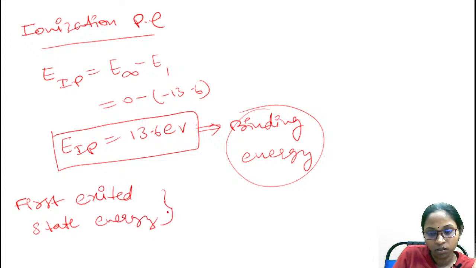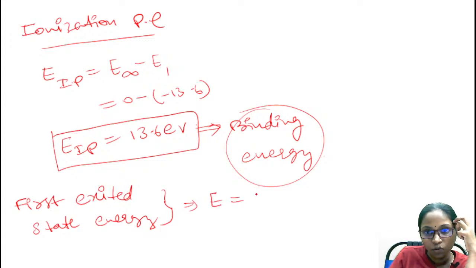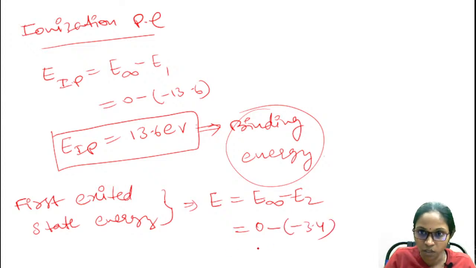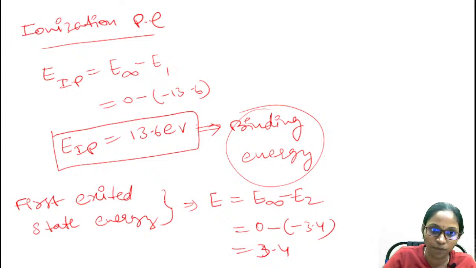First excited state energy ఏంటి అంటే energy will be equals to G2, అక్కడ ఇన్ఫినిటీ మైనస్ E2 చేసామనుకోండి మనకి ఫస్ట్ ఎగ్జైటెడ్ స్టేట్ ఎనర్జీ వస్తుంది. మీరు చేసేయండి. I don't want to waste time and I have to move on. I have very less time to teach you. This will be minus of minus 3.4. First excited state energy enti 3.4 value.